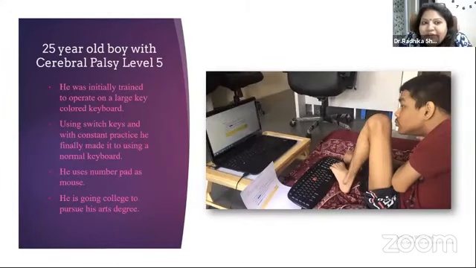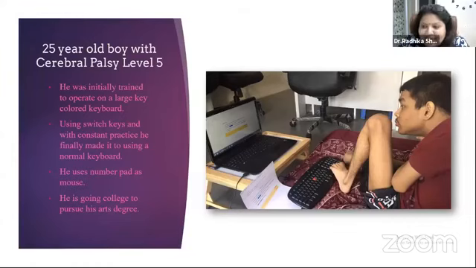He is a 25-year-old boy with level 5 cerebral palsy. If you can see, he is typing with his leg, the first finger, the thumb of the leg. He was trained initially to operate a large key keyboard, the colored keyboard. Gradually, we achieved success and we brought him to operate a normal keyboard.